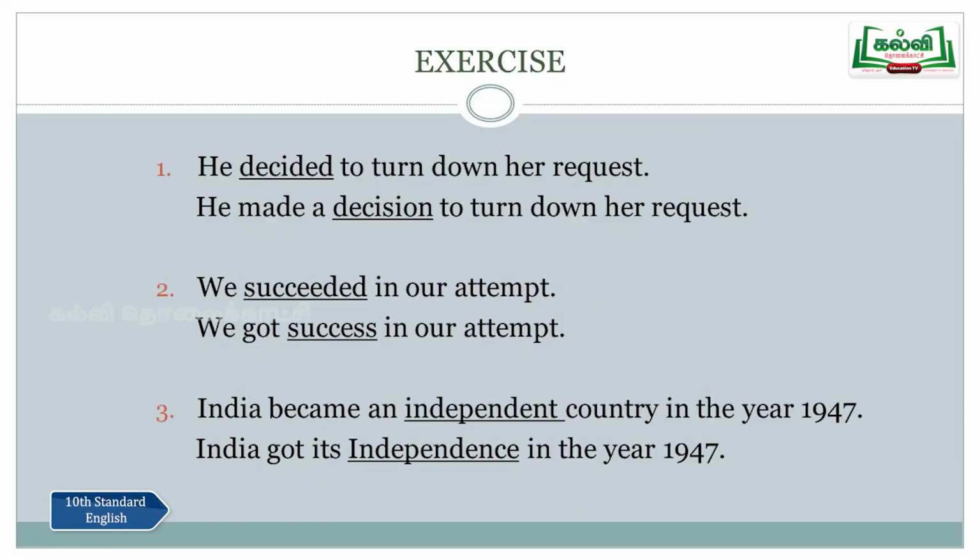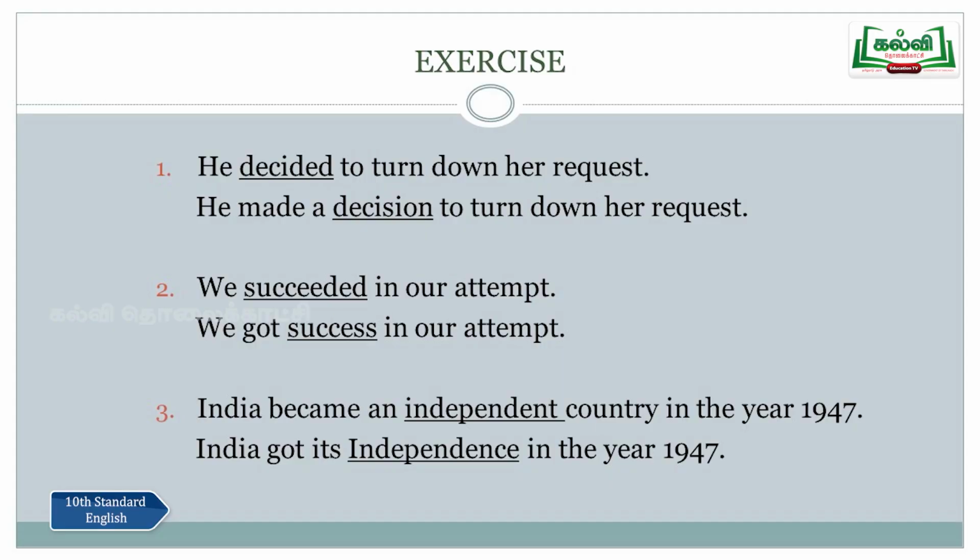So question number 3. India became an independent country in the year 1947. Look at the word here. The underlined word is independent. Independent country, right? What kind of a country is it? Independent. That's an adjective here. Now we are going to change this into its noun form. India got its independence. The noun form of the word independent is independence. So India got its independence in the year 1947. So there is a slight change here; according to the new noun form, according to the new word you use, change the sentence.